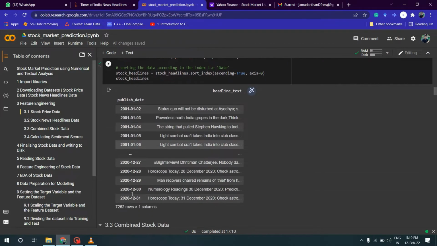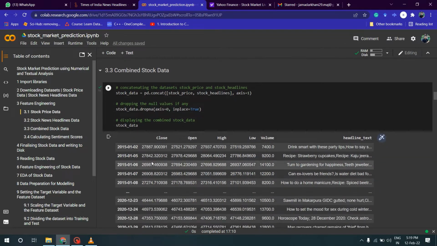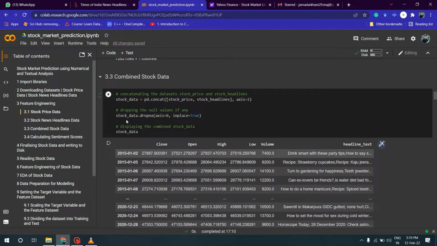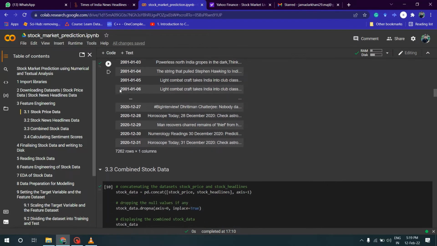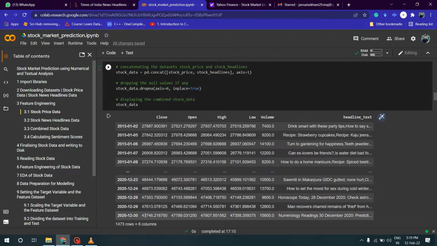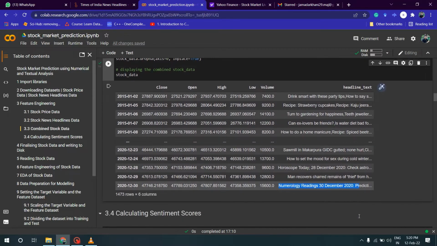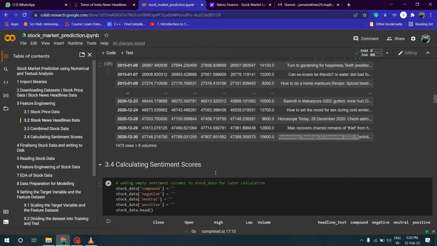Here it is. Then later I've combined the stock data and the headlines data into just one single data. And also if you check here, the textual data is from 2001 till 2020, but I need only from 2015 till 2020, because the numerical data I have is only of 5 years. So you can see here 2020, 12, 30, numerical readings, and the headline is combined with it.